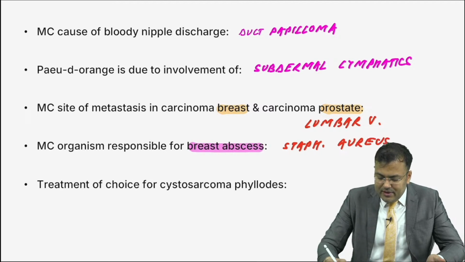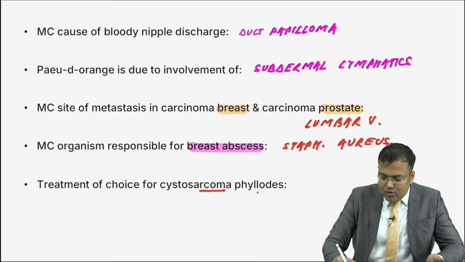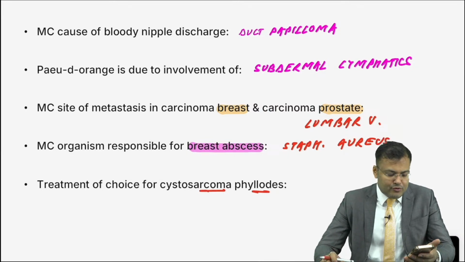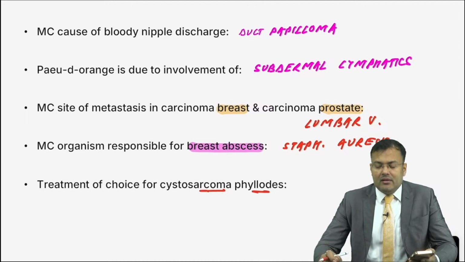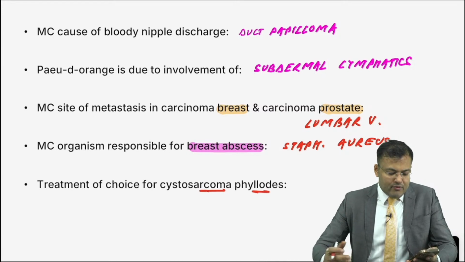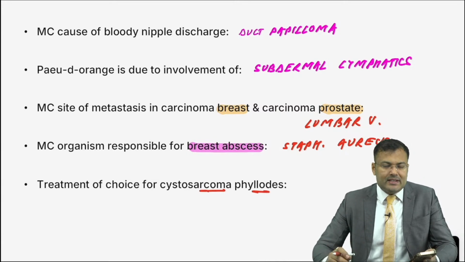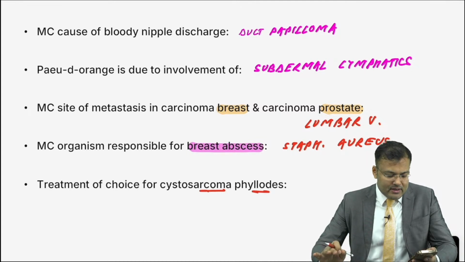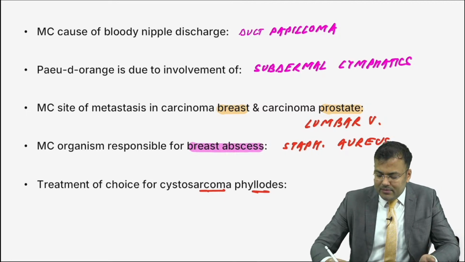Next question. Tell me, what is the treatment of choice for cystosarcoma phyllodes, which is also known as phyllodes tumor? Which mastectomy? Is it simple mastectomy or MRM? Simple mastectomy or modified radical mastectomy? Tell me guys. Sindhuja, correct answer, simple mastectomy.